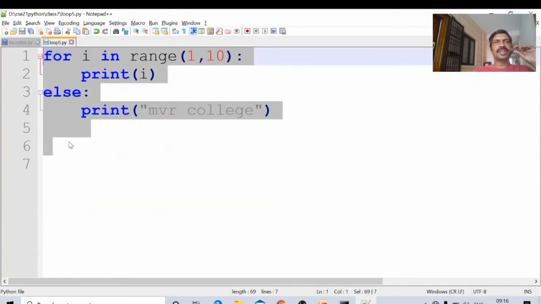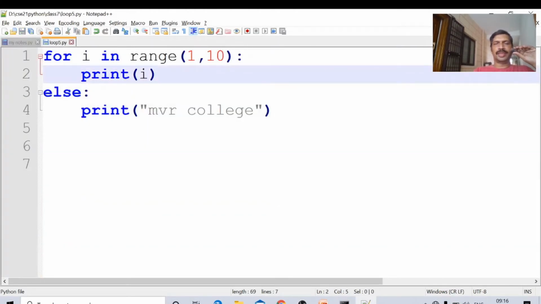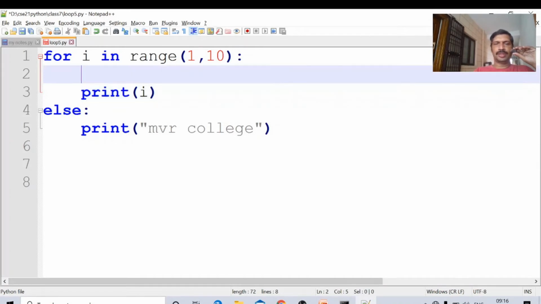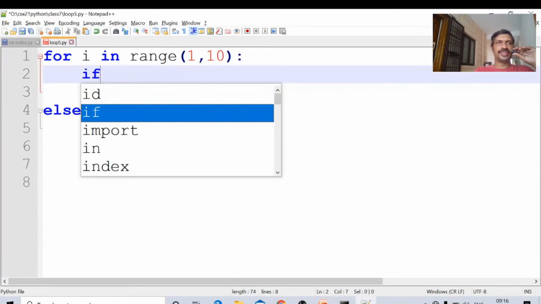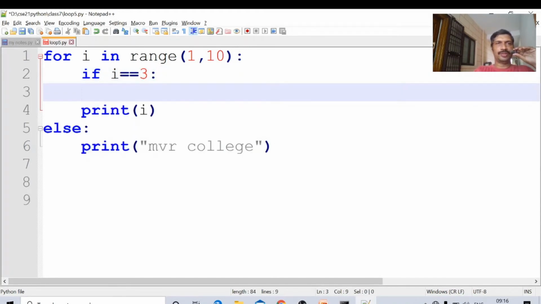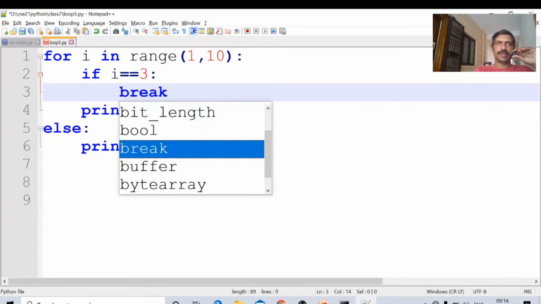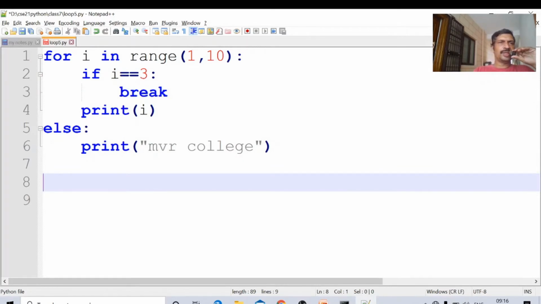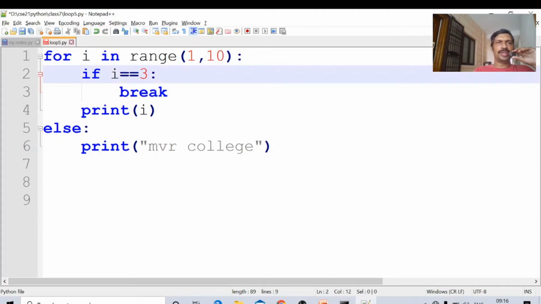Next, suppose I do not want this else block to execute. If I write an if statement, if i equal to 3, here indentation is important. Break means it will come out of this for loop. If i equal to 3, break. Okay, this statement is executed. i equal to 1, print 1. i equal to 2, print 2. i equal to 3 means this break statement is executed.